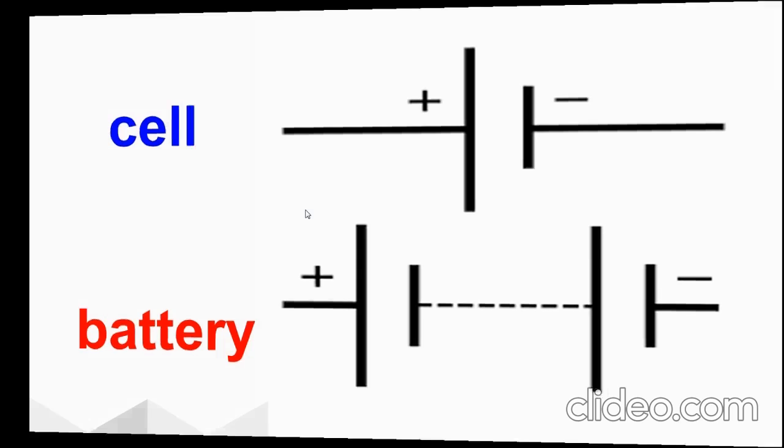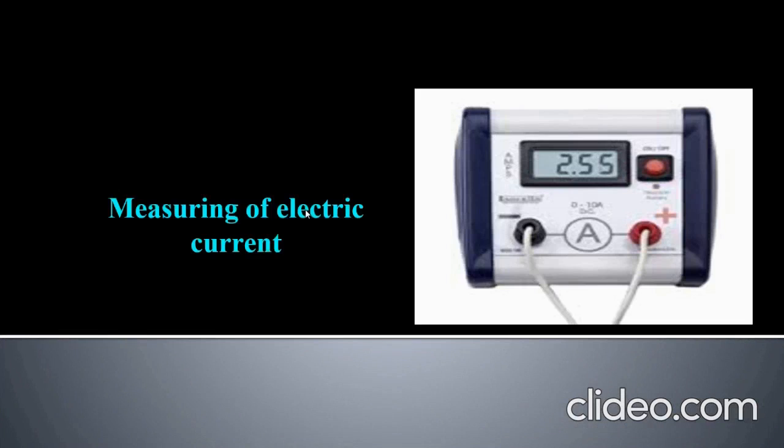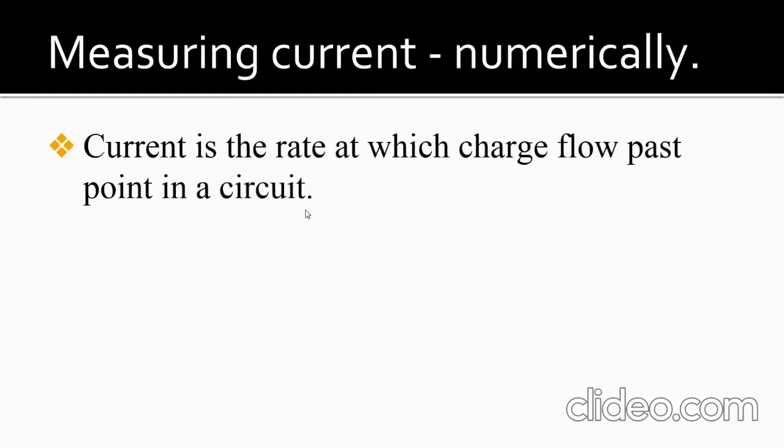Next, we are going to see the measurement of electric current. How can this electric current be measured? We can measure the value of current and express it numerically. Current is the rate at which charges flow past a point in a circuit, and it is denoted as I = Q/T.